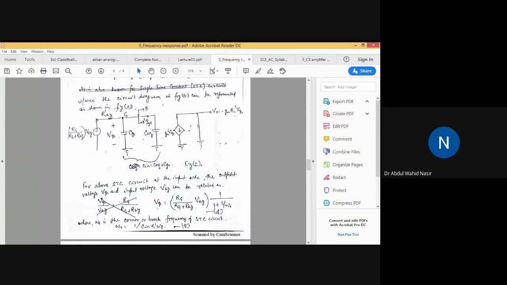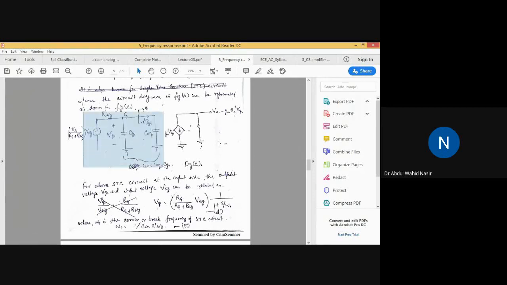So I told you that you already studied the single time constant circuit. If you have a series RC circuit, there you can find the corner frequency. Now analyze this circuit.